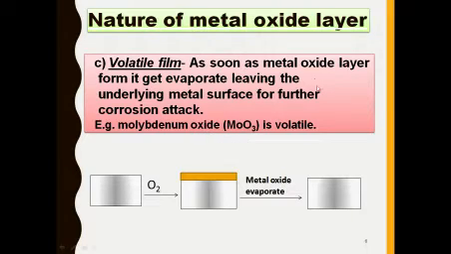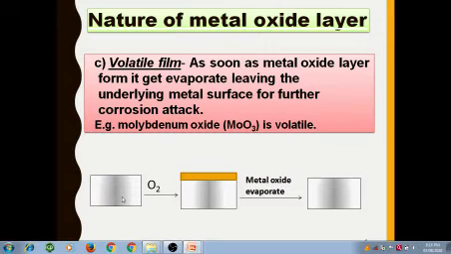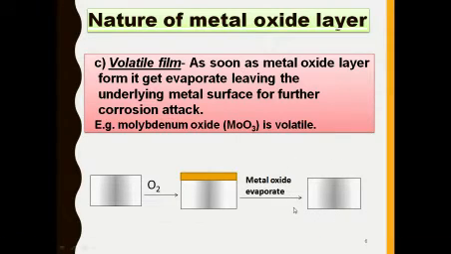These are very dangerous types of corrosion. Metal gets damaged very fast in this type of corrosion. When metal reacts with oxygen to form the metal oxide, that metal oxide layer evaporates. Due to evaporation, the surface is ready for further attack by oxygen. So this is a very dangerous type of corrosion, because in this type of corrosion metal deteriorates or decays very fast.